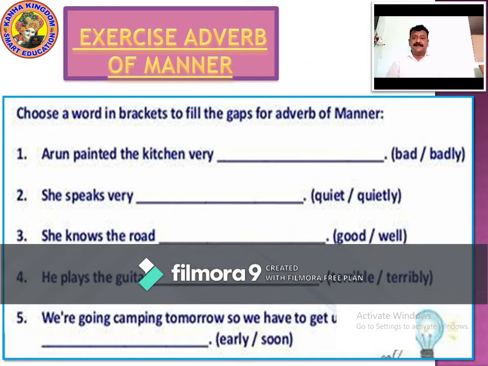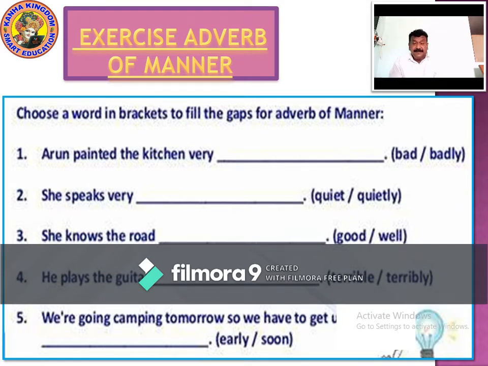Now let's look at the exercise, adverb of manner. Arun painted the kitchen very badly. She speaks very quietly.